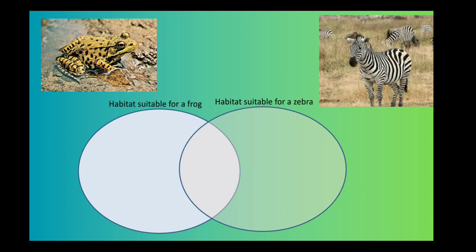No. Allah subhanahu wa ta'ala has made all the animals different from one another, and their needs are different. And that is why they live at different places. Different kinds of animals live at different places. And these places have all the things that they need to survive, that they need to live. And that is why these places are their habitats.